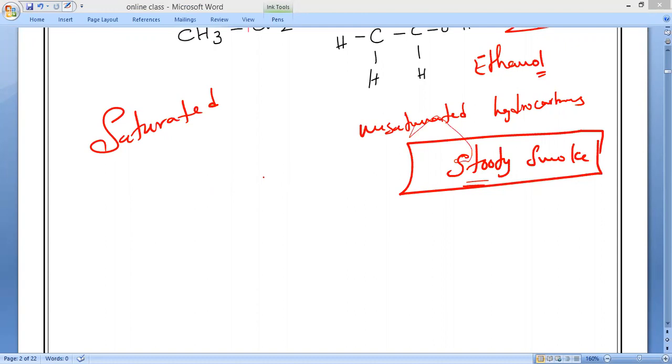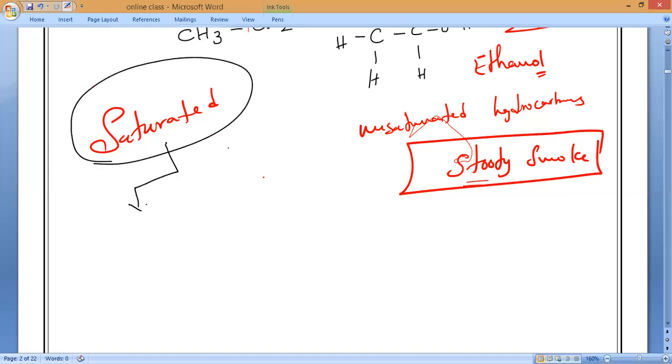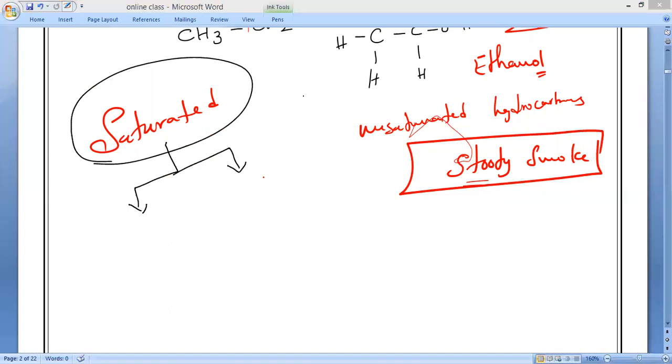Or else, sir, if I burn even saturated hydrocarbons, can you see the screen now, please? If I take even a saturated hydrocarbon, always two kinds of combustion will be there. Anybody can tell me what is the type of combustion? Is it right, Kevin? Kevin is asking a question, guys. Sir, saturated hydrocarbons produce a clean flame due to the presence of a lesser amount of carbon, right sir, or wrong? Right, because of the lower percentage of carbon only.